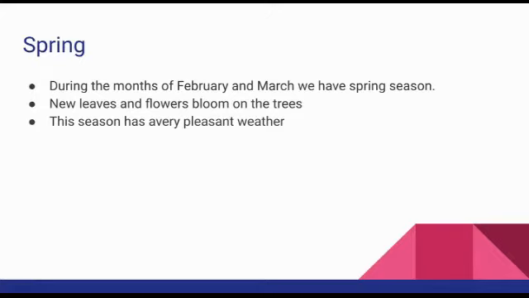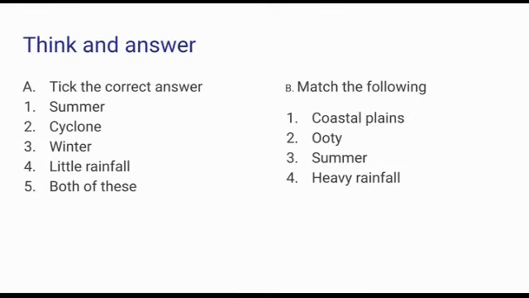There are three main seasons in India: summer, monsoon and winter. Northern India has an extreme type of climate, that is, very hot in summers and very cold in winter. The rainy season is very important for agriculture in India. South India experiences a mild climate. So these are some of the important points in this lesson. Next we have to write down. Take the pencil and pick the correct answer. First one: the hot wind called Lu blows in which season? Summer. Okay.